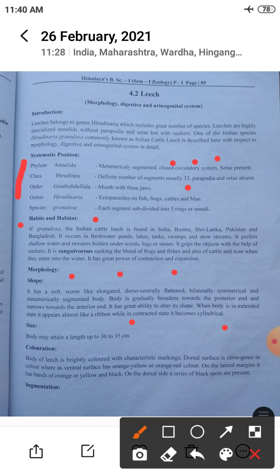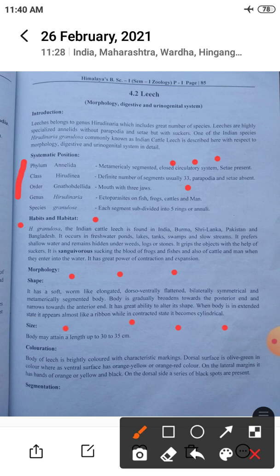It has a great ability to alter its shape because of contraction and expansion, as it contains contractile muscles. When the body is extended, it looks like a ribbon, while in the contracted state it becomes cylindrical.